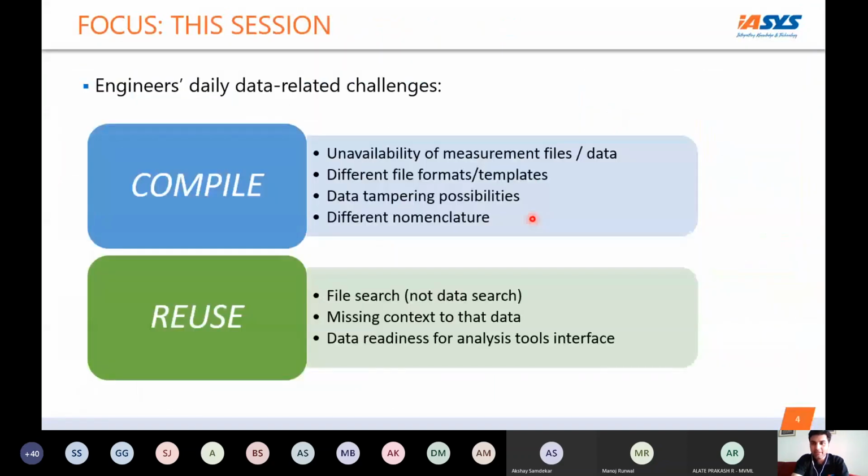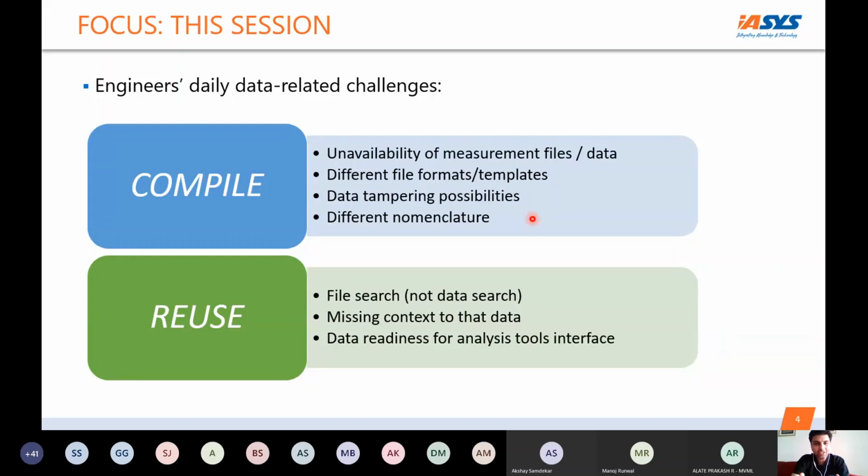So moving ahead, let's start with the session. The focus of this session is very simple. We are talking about the engineer's problem. What are the daily data-related challenges that the engineer faces? It mainly comprises 2 parts: compile and reuse of the data.